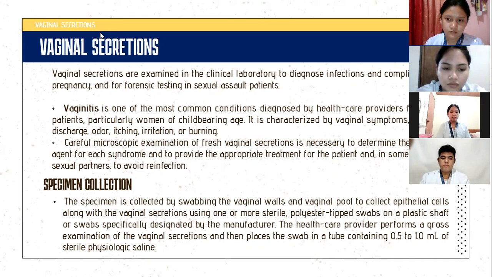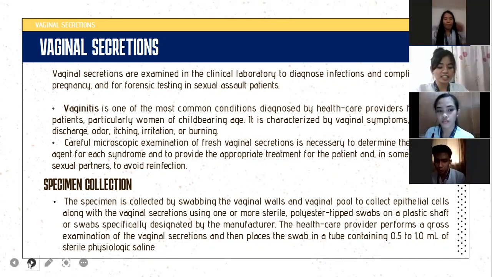The specimen is collected by swabbing the vaginal walls and vaginal pool to collect epithelial cells along with the vaginal secretions. The healthcare provider performs a gross examination of the vaginal secretions and then places the swab in a tube containing 0.5 to 10 ml of sterile physiologic saline.